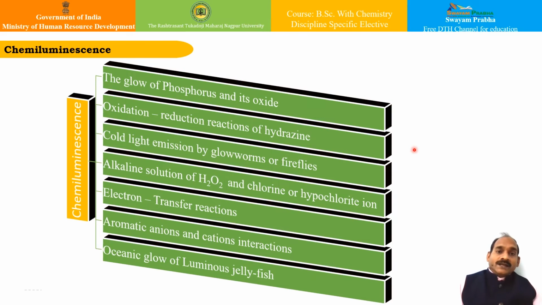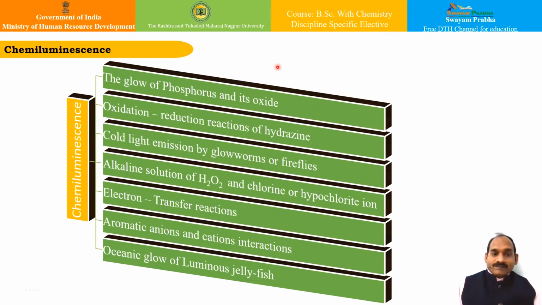Chemiluminescence, as we have seen, is defined as the production of light by a chemical reaction, and it is actually the reverse of a photochemical reaction, isn't it? The basic condition for a substance to be chemiluminescent is that the reaction should release sufficient energy to raise at least one of the reactants to an electronically excited state, so that when it returns to the ground state, it emits light.